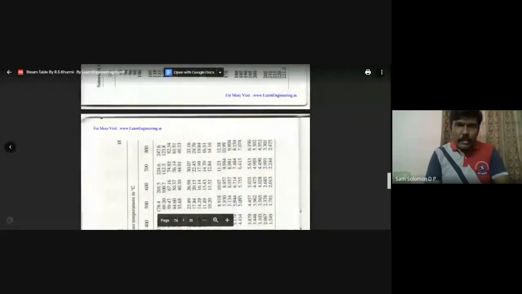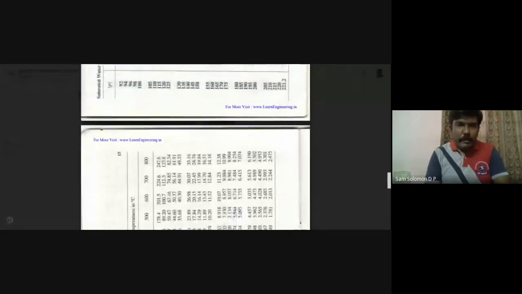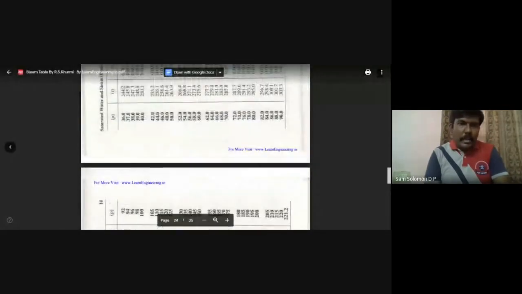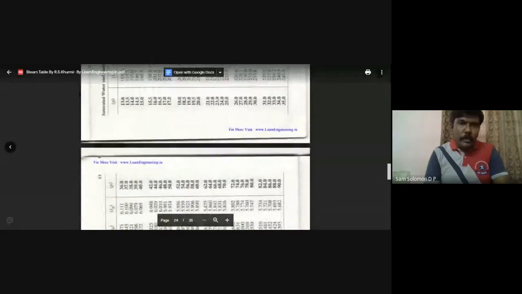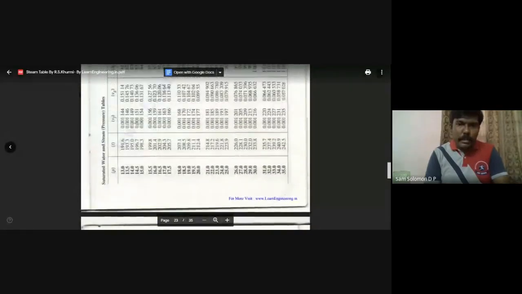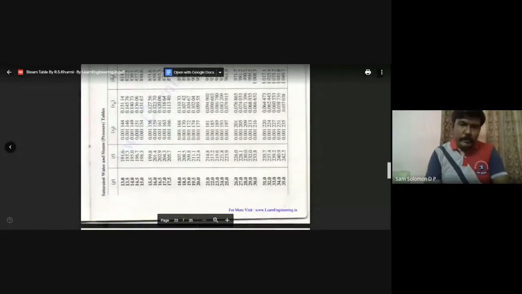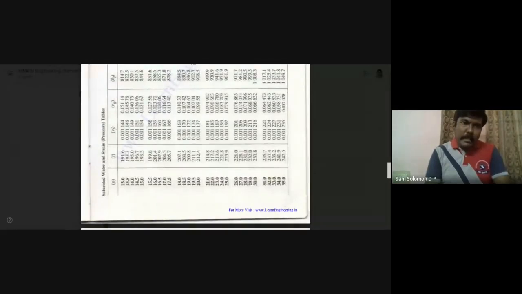Pressure is 20 bar. You need not write the whole thing. So you have to refer to table number 2. Go to table number 2. Here it is, 20 bar. For 20 bar, the corresponding volume which they have given is 0.09 meter cube. Check where your volume lies.